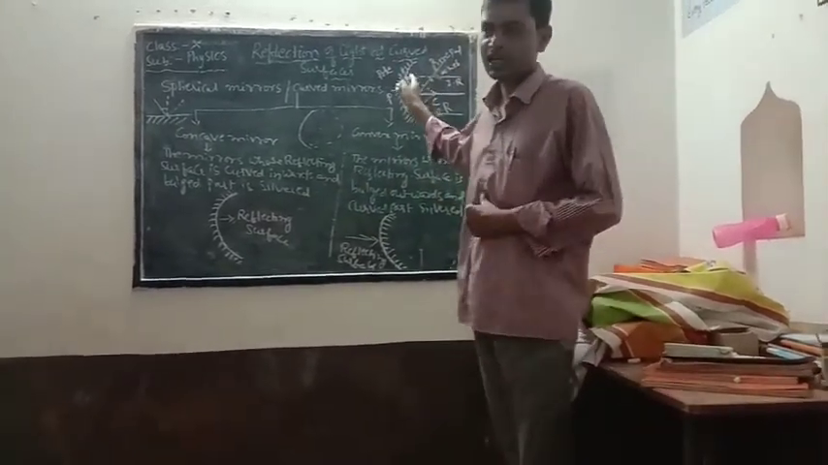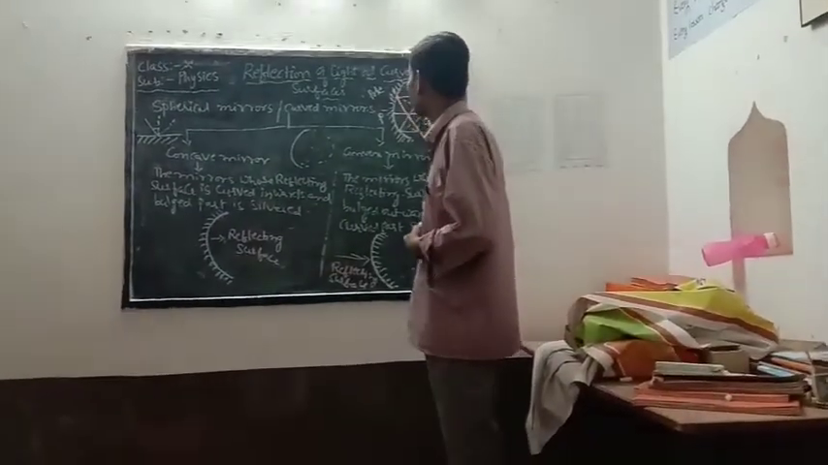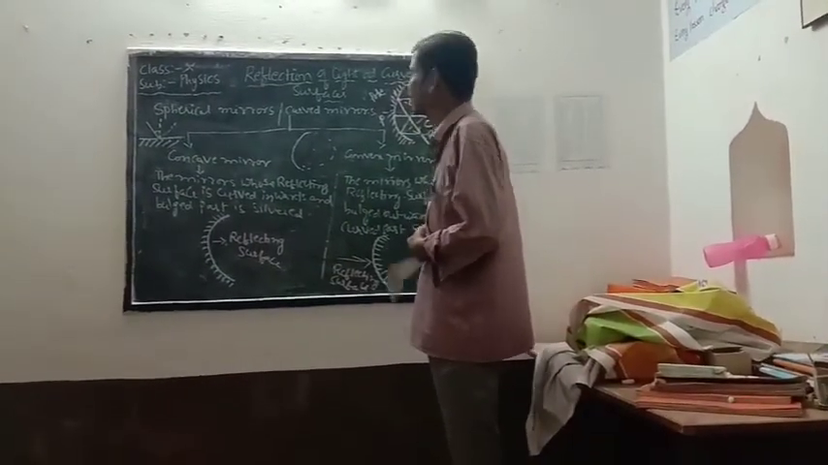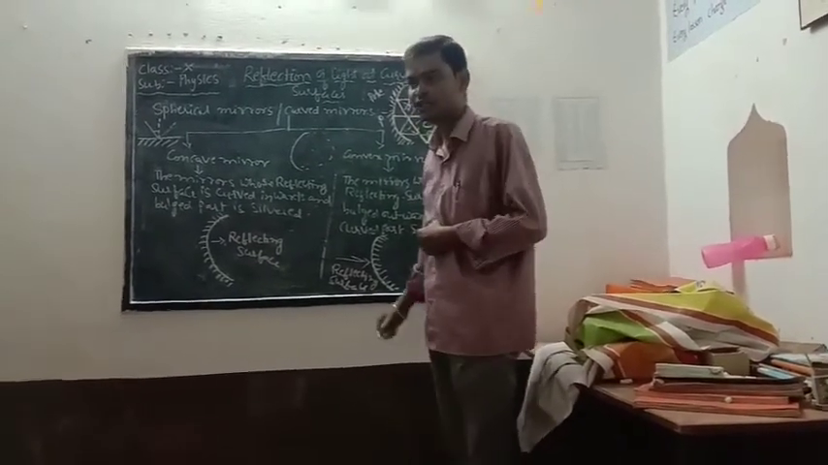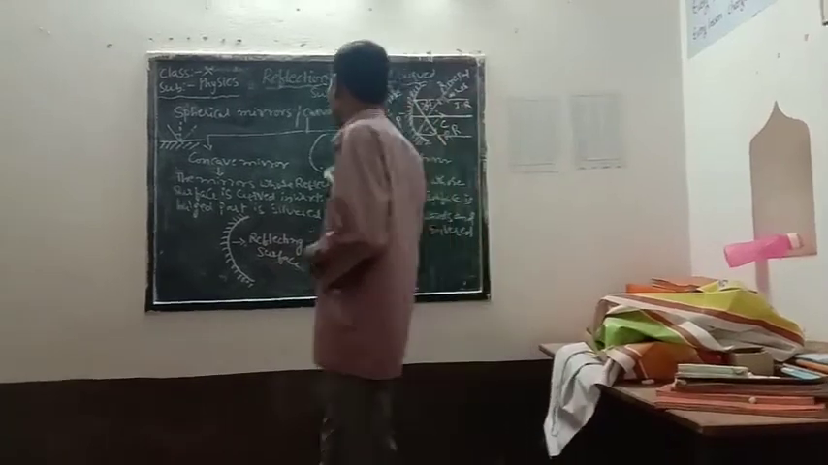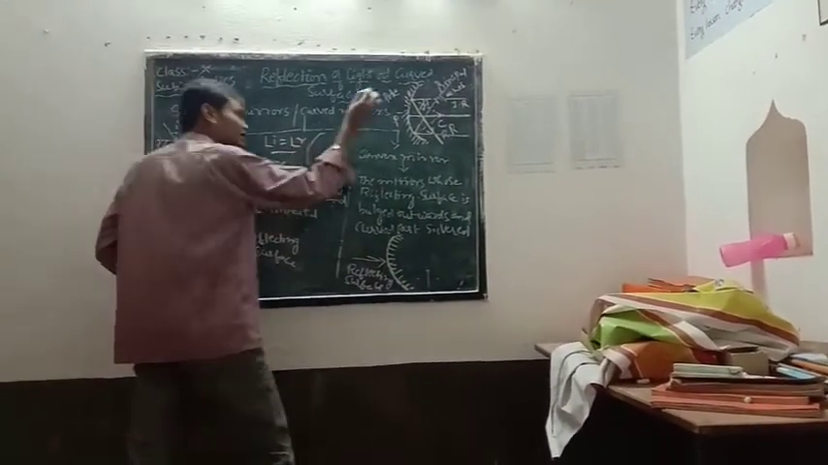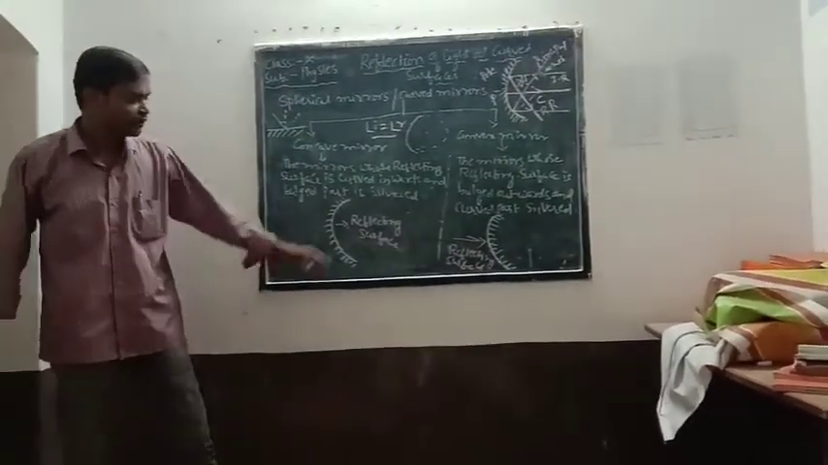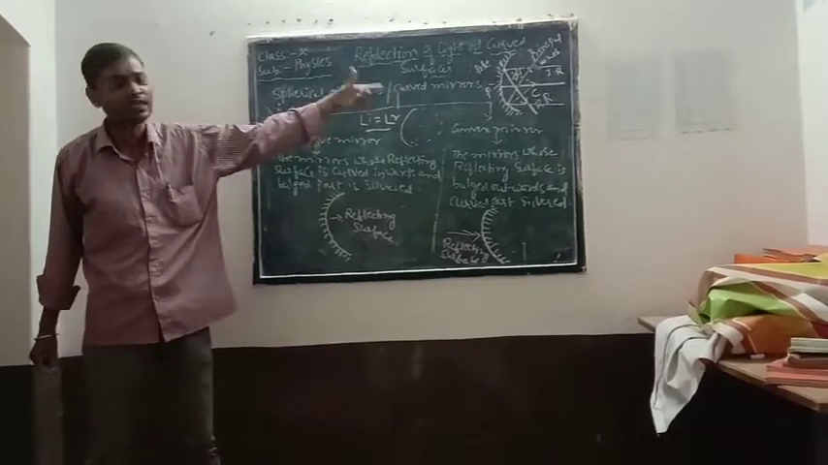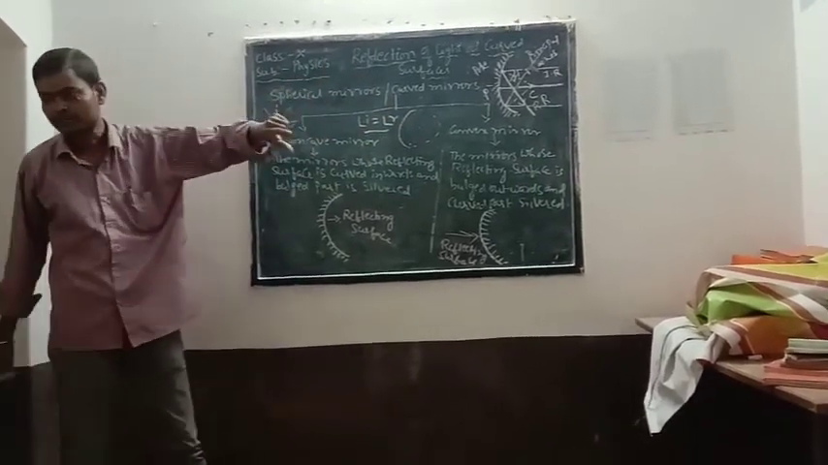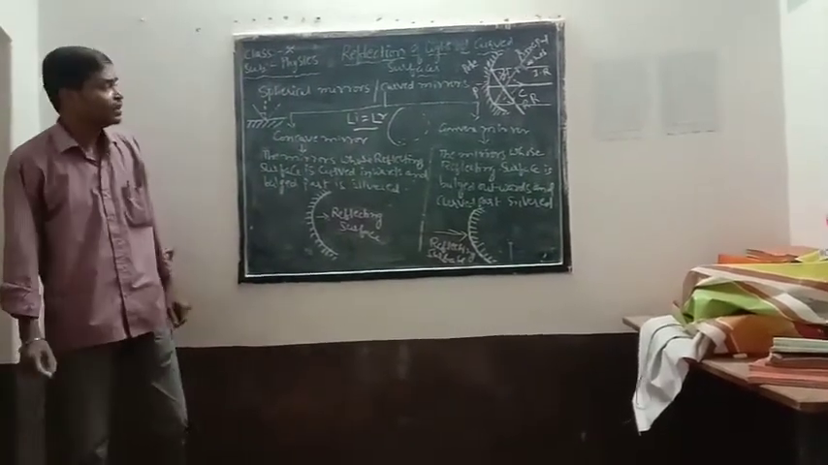Now can we measure the angle of incidence? Obviously we can. So this is the incident ray and this is the normal. This one is the angle of incidence and this is the angle of reflection. So obviously the angle of incidence is equal to the angle of reflection in this case also. Means we can say that the laws of reflection are valid for any type of surface, either curved surface or plane surface. So angle of incidence is equal to angle of reflection.